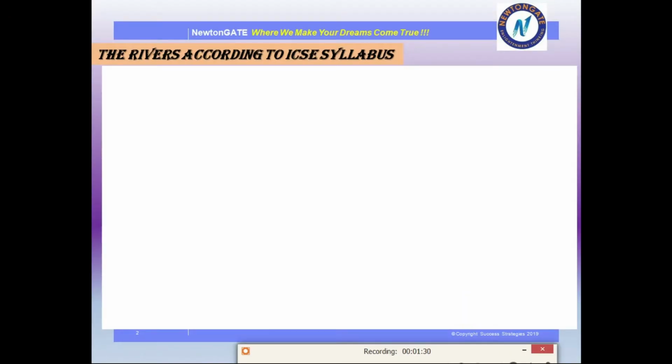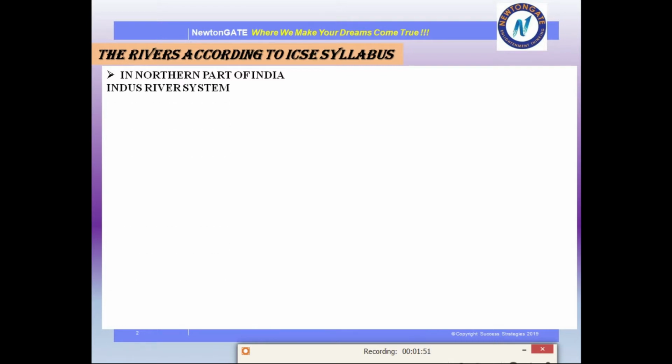First of all, in order to understand the rivers, we have to memorize what the rivers are according to the ICSE syllabus. For your convenience I have divided the rivers into two parts. First is the rivers of the northern part. Let's see what they are.